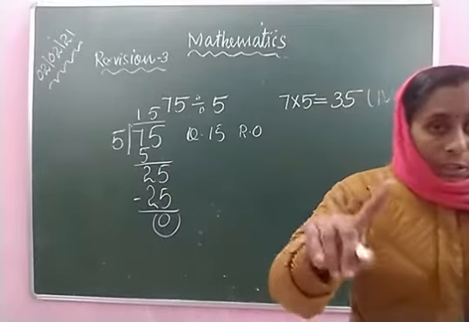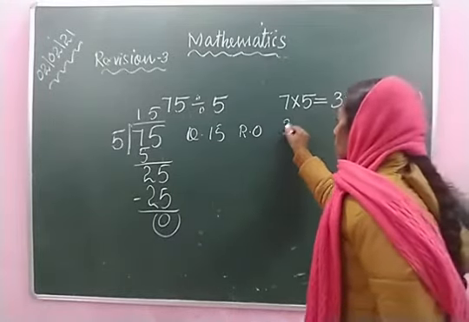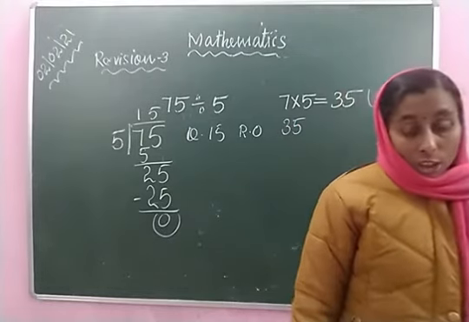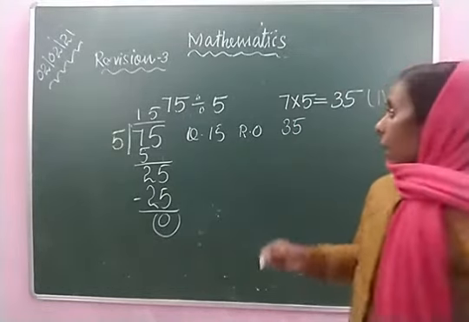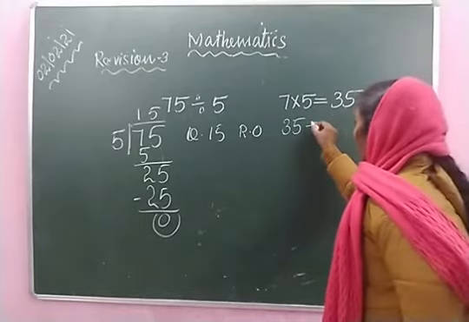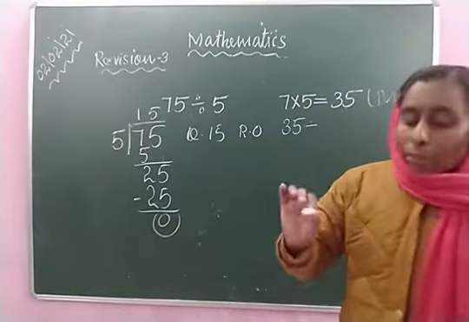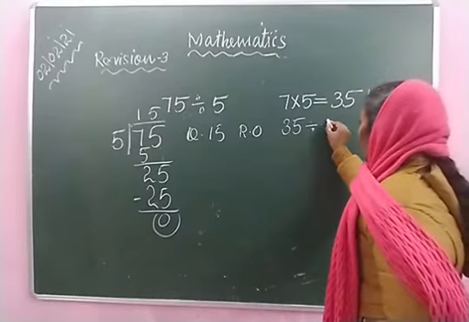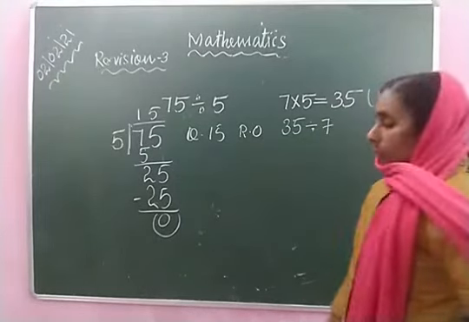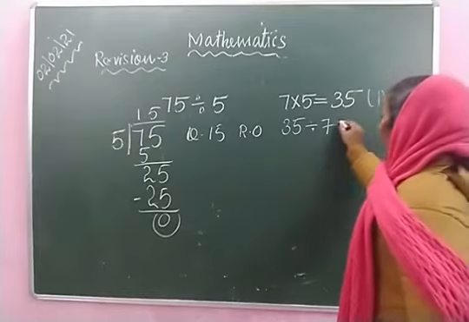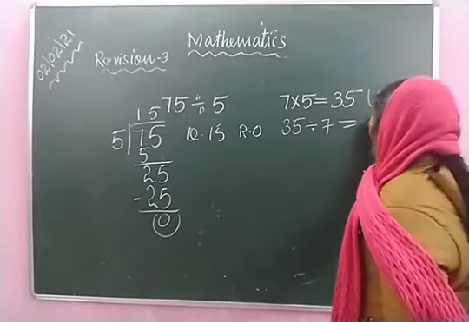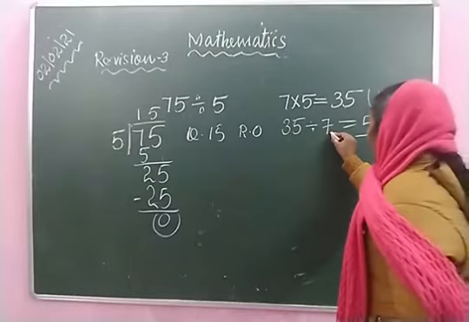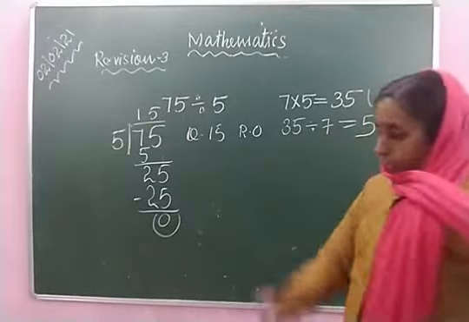When we change into division facts, the product changes into the dividend, and one of the multiplicands changes into the divisor. Here 7. Then the multiplier changes into the quotient. 35 divided by 7 is equal to 5.